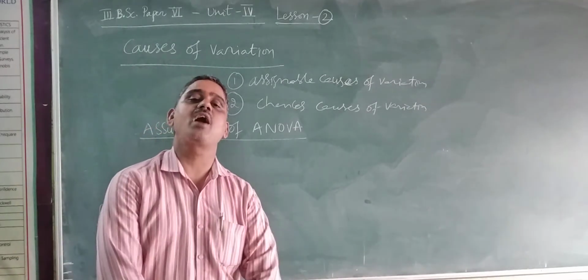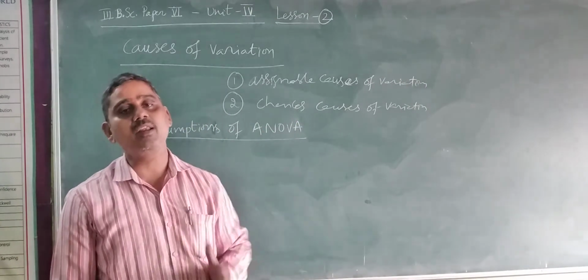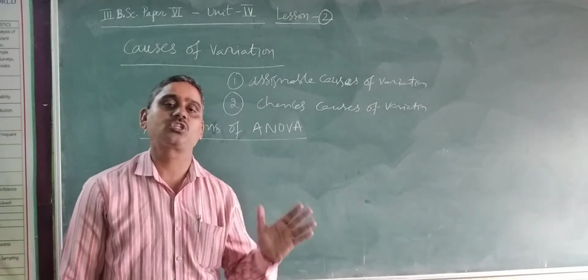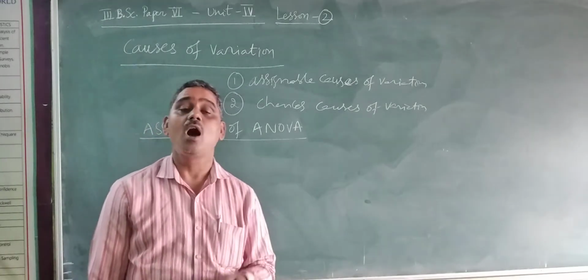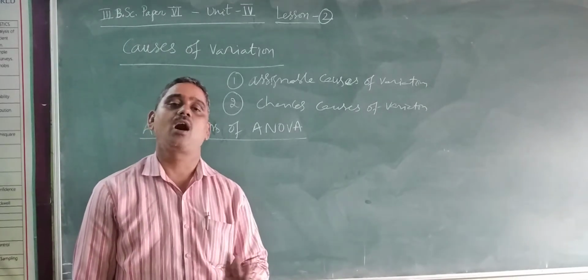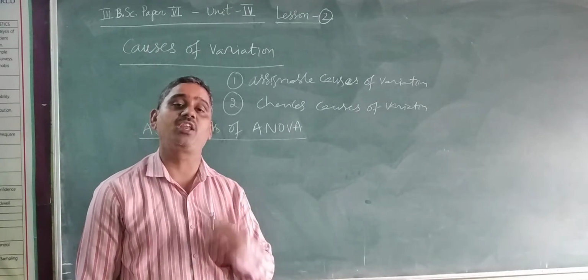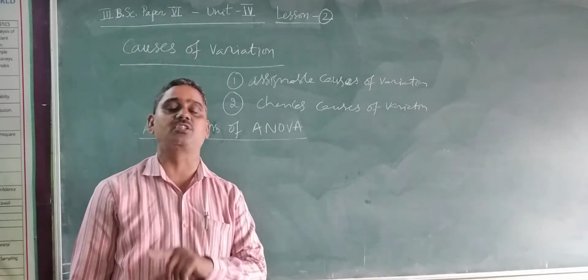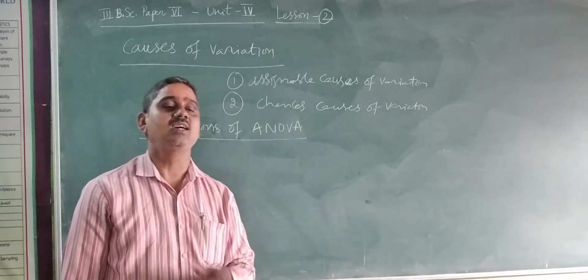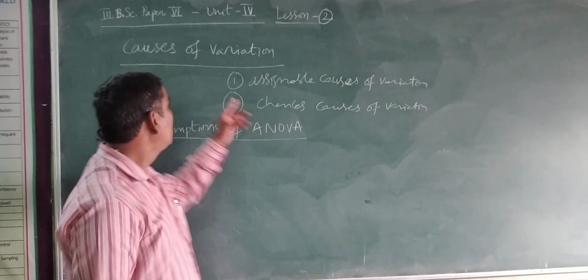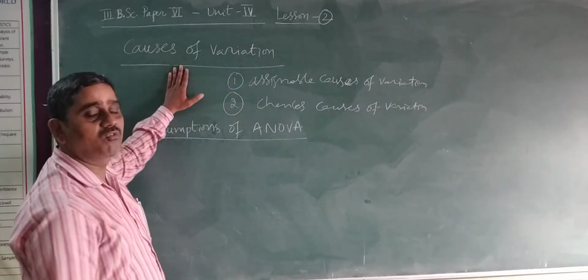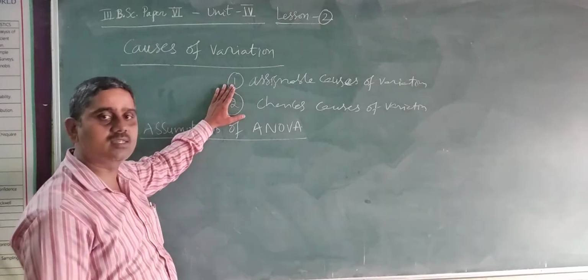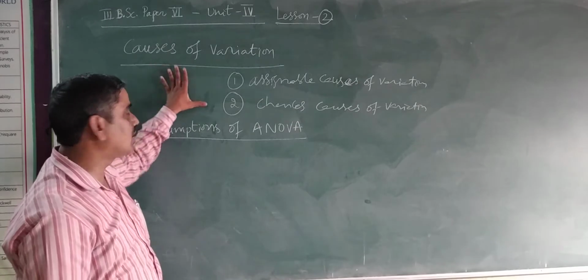The variation cannot be identified and cannot be eliminated by human endeavor. By human hand, we cannot control such kind of variation. Hence, it is also called uncontrolled variation, or uncontrolled factors of variation. So such variation is known as chance causes of variation. So there are two causes of variation in the analysis of variance, ANOVA: one, assignable causes of variation, and two, chance causes of variation.